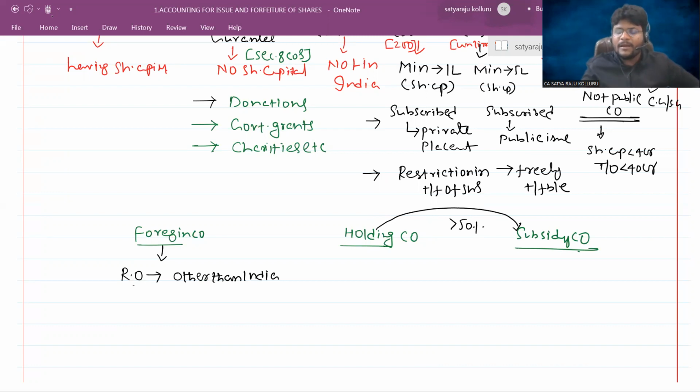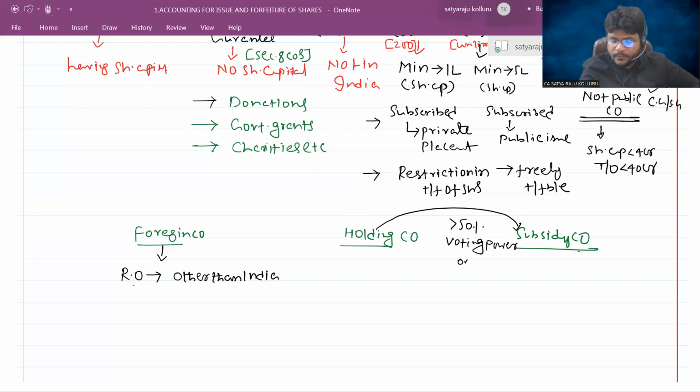Then the primary company is known as the holding company, and the latter company is known as the subsidiary company, which is holding greater than 50% voting power. Generally we call it voting power, or for your understanding, you can call it greater than 50% stake in the share capital.